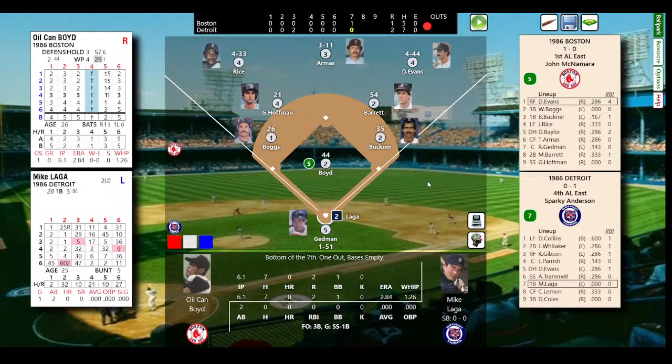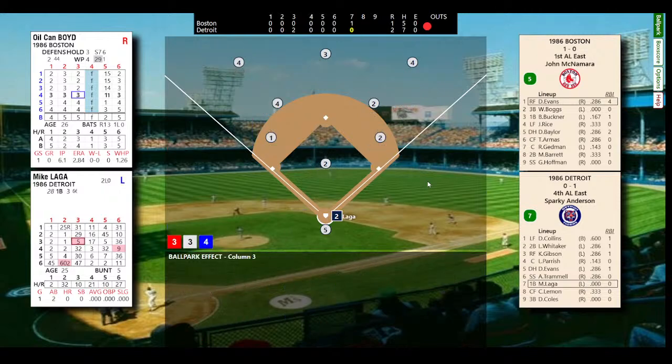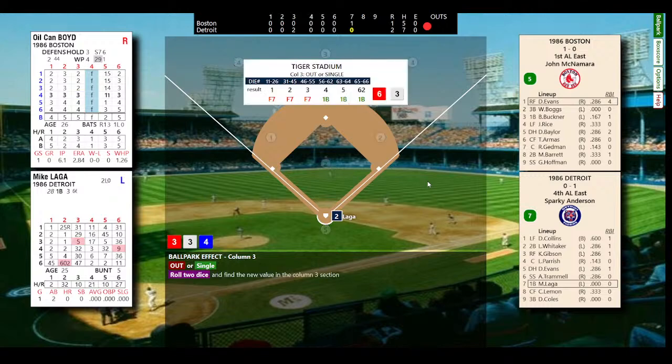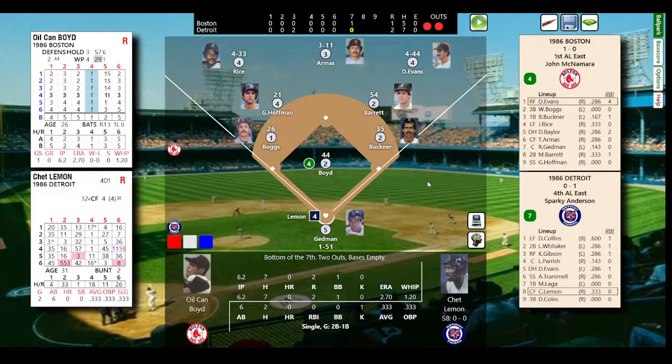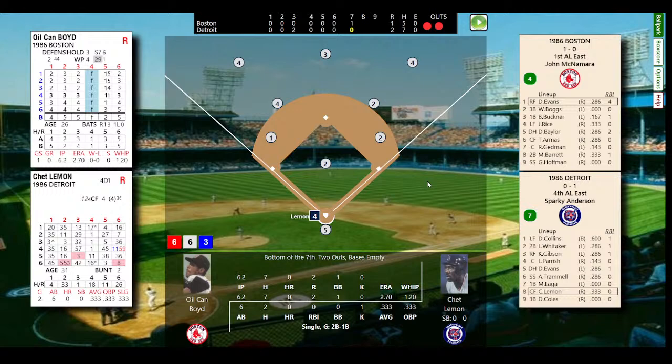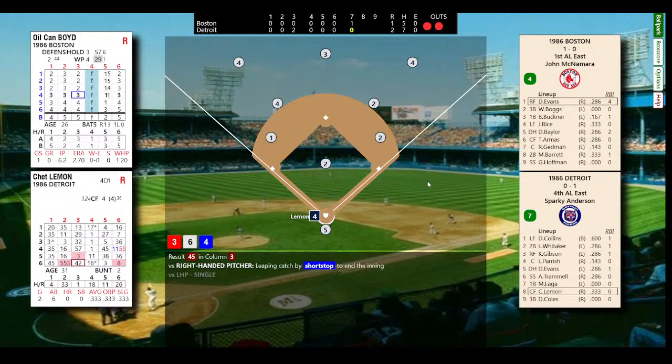So one down now for Laga. And this could be an out or a single. Let's take a look at the dice. And it's going to be an out. It's going to be a fly ball to Jim Rice. So two gone. The dice rolled kindly for us, two outs right there, bases empty. And here comes Chet the Jet Lemon. He's 1 for 2 today. And a leaping catch from Hoffman.